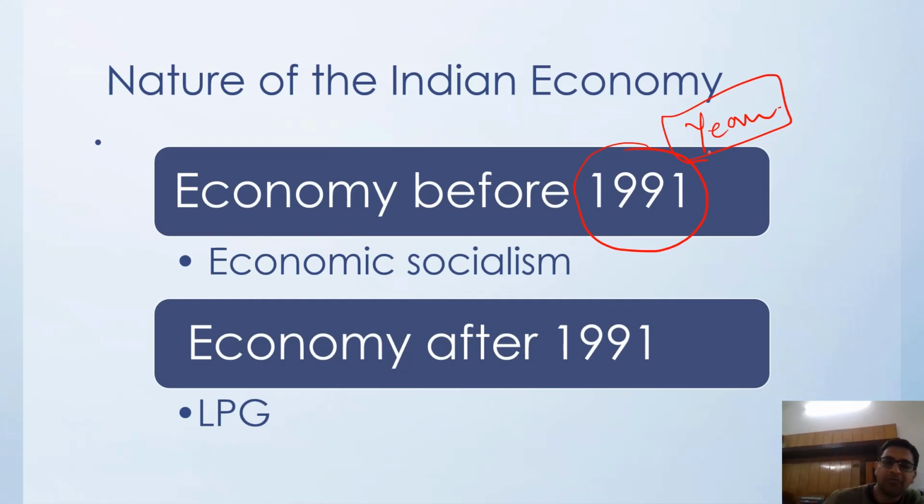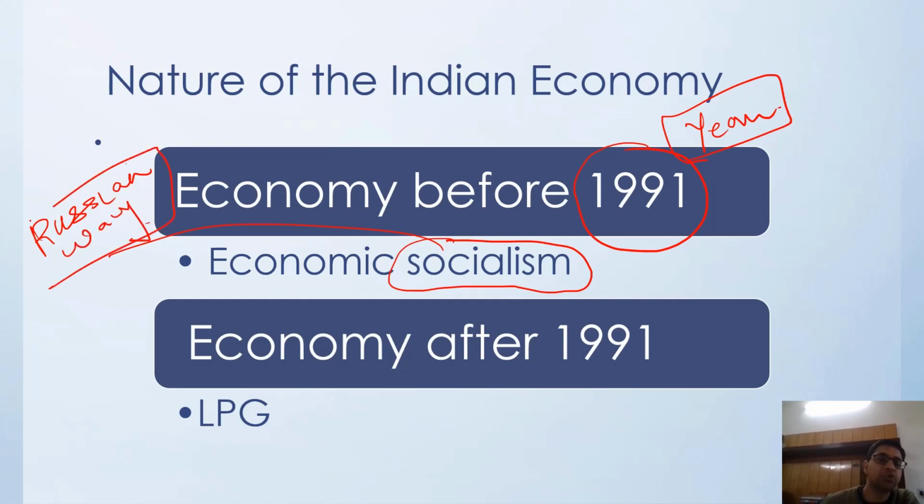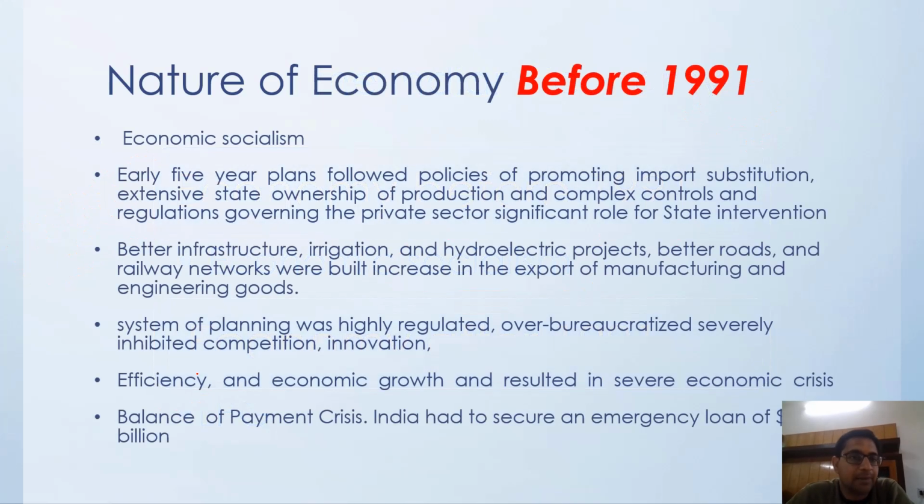Before 1991, we were in the concept of socialism. That means we were following the Russian way of working, the Russian way of economy. Socialist economy: everything government controlled, government has a say on everything, and government will be the only one doing things. And after 1991 we move into the LPG reforms: liberalization, privatization and globalization. We will be discussing all these things separately. Now start with that. So what was the nature of the Indian economy before 1991?